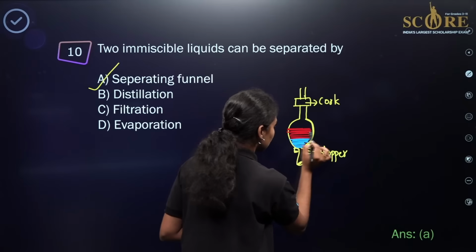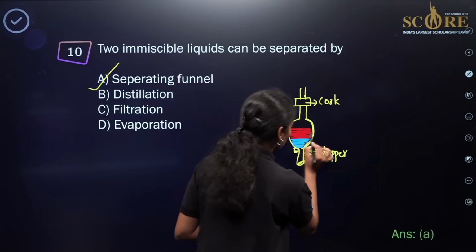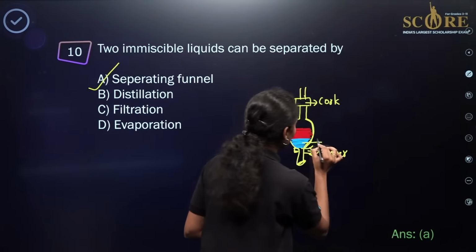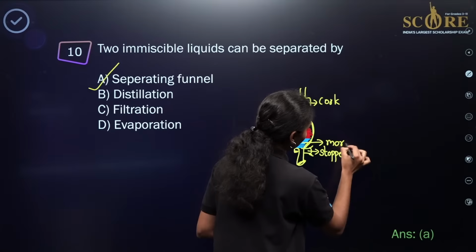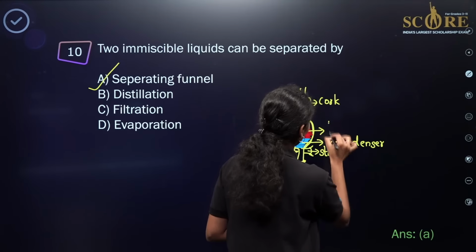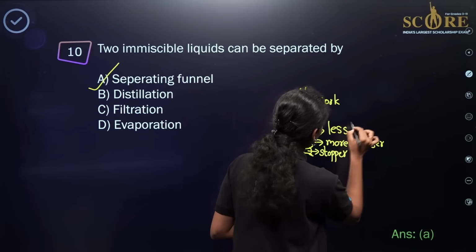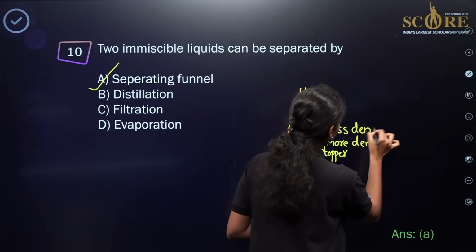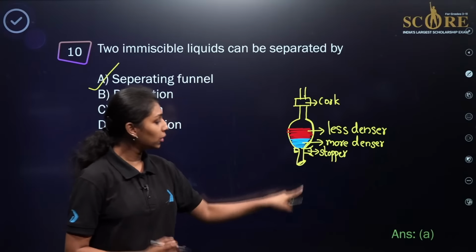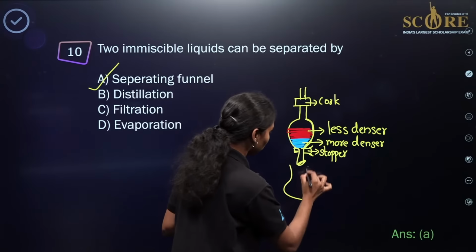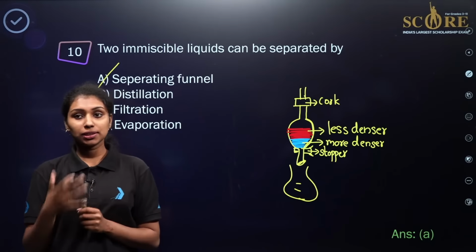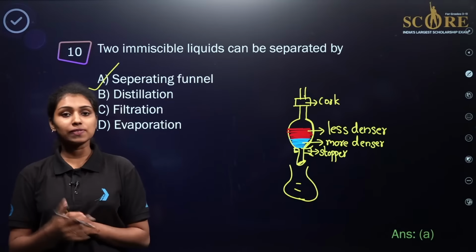So depending upon the density, there will be different layers for the two immiscible liquids. The denser liquid will be present at the bottom, and this will be the less dense liquid. Whenever you open the stopper of the separating funnel, the denser liquid goes down. It can be collected in a beaker or a conical flask. Clear? So this is the method to separate immiscible liquids with a density difference.